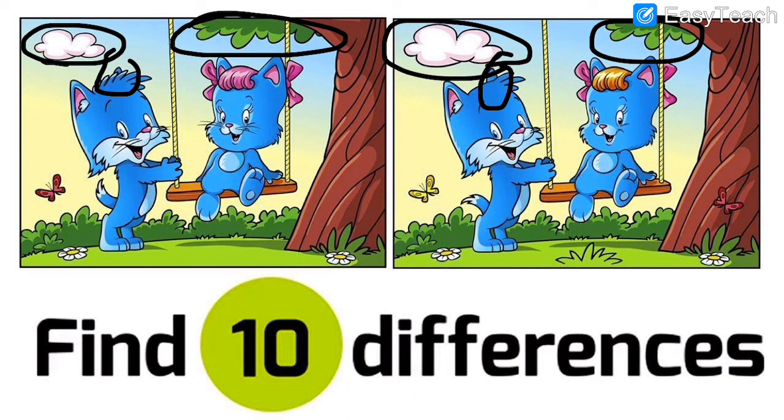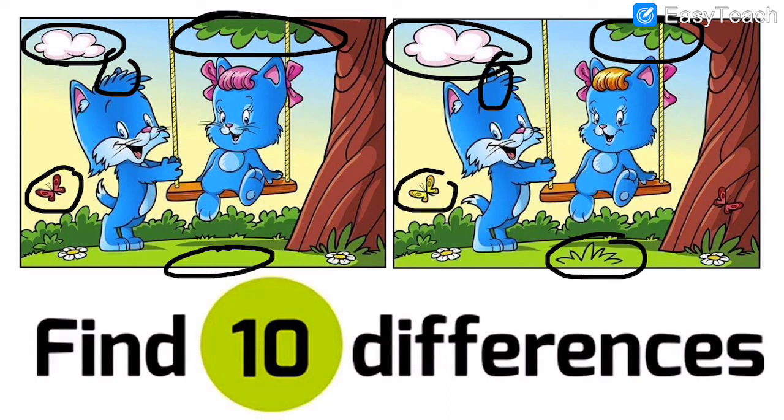Then see down. What is the difference below? Here the grass is shown, but here there is no grass. See, the grass is shown, right? And here no grass is shown. Then we can see the butterfly is of red color. Here the butterfly is of yellow color. See the difference in the color of the butterflies. Then you can see the tail is up and here the tail is down. See, the tail is up, the tail is down, right? That is also the difference which you can see.